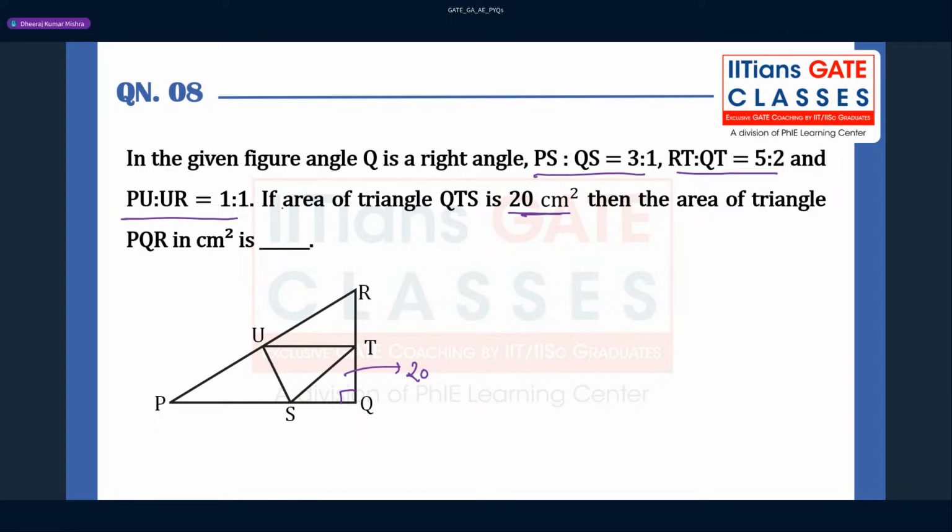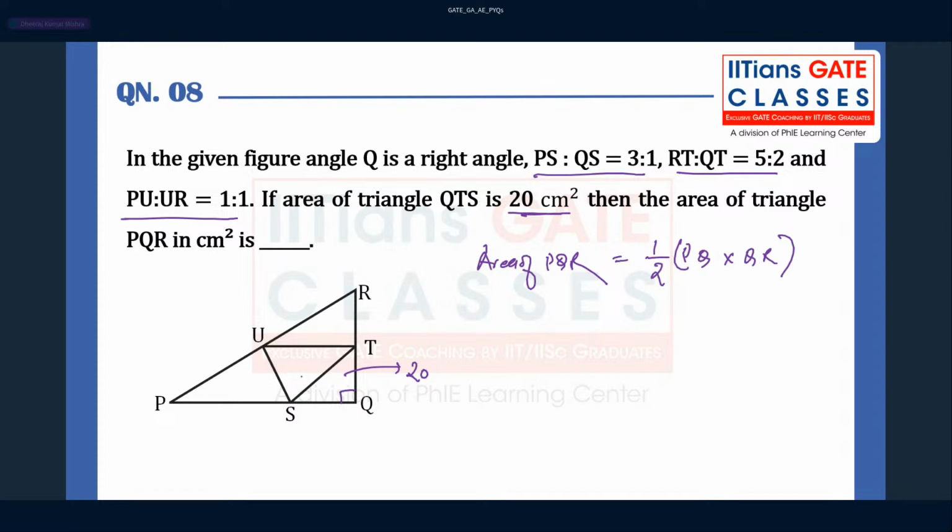Yes, guys. So what is area? First of all, you mention here area of PQR is going to be equal to 1 by 2 height into base, right? So base is PQ and height is going to be QR.